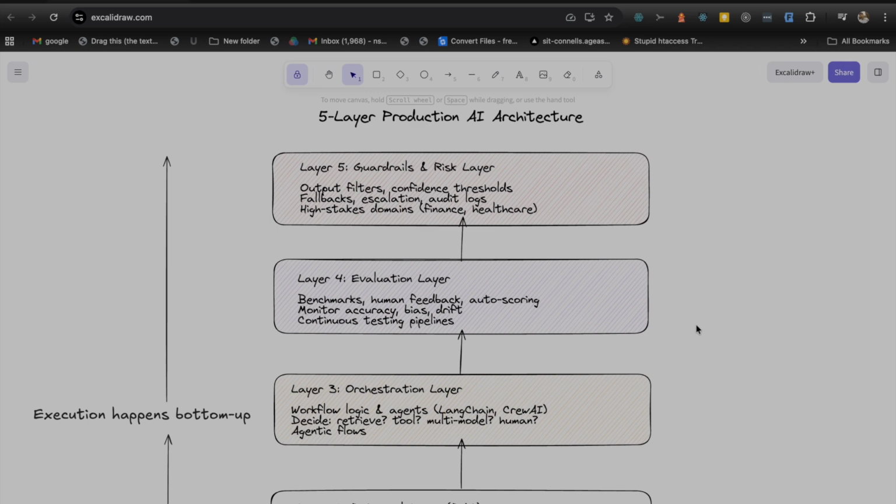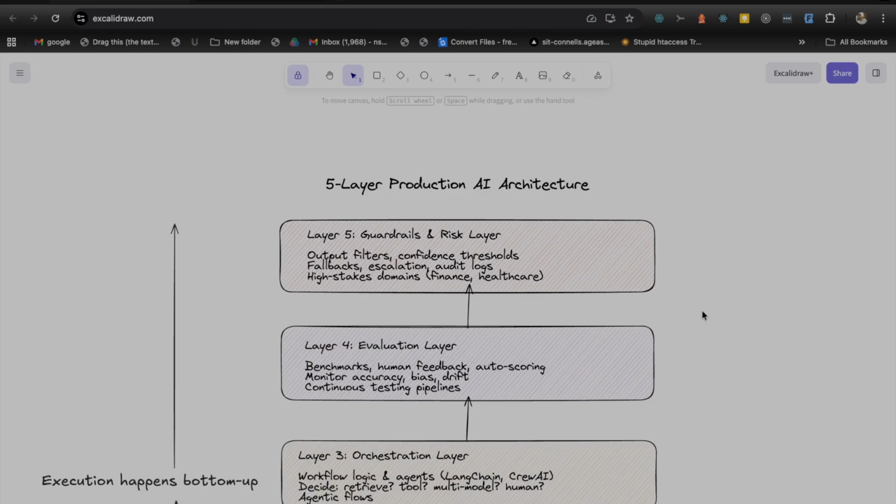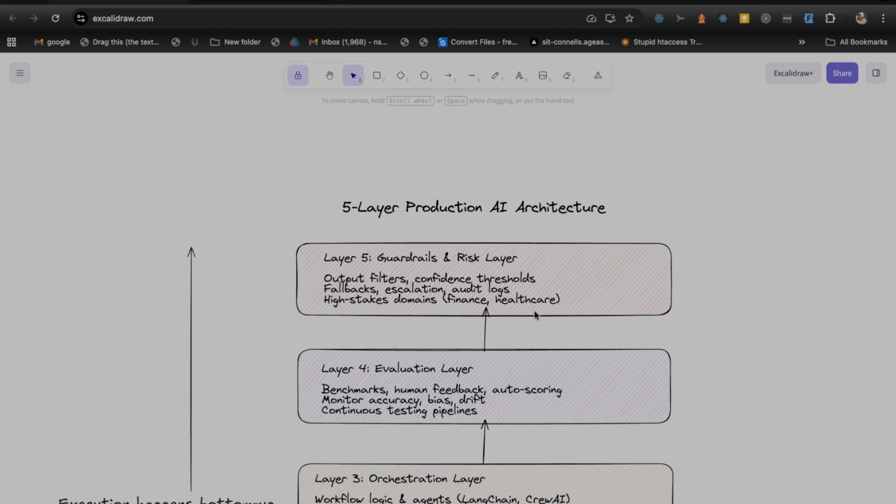On top of it, as I explained, is the evaluation layer, where we will evaluate what kind of output we are generating, whether it is correct, whether we want to review it, or monitor and check the accuracy. And on top of that, we have the guardrail layer, which will be responsible for confidence checks, threshold checks, audit logs, and whatnot.